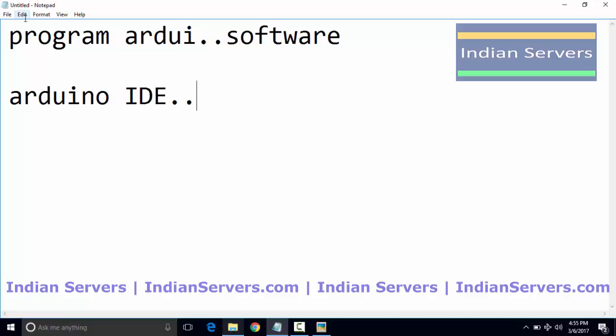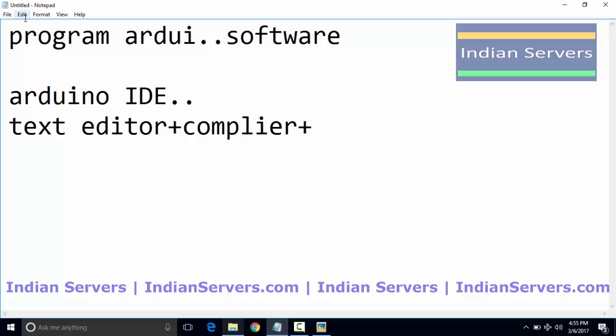IDE stands for integrated development environment. So it is nothing but a mixture of text editor, compiler, and debugger.